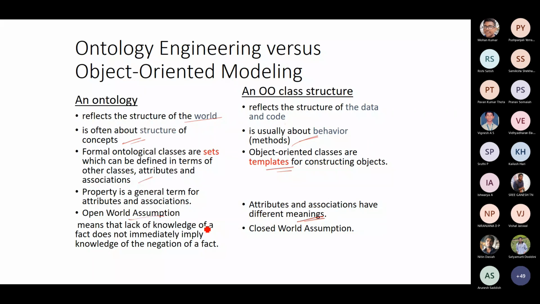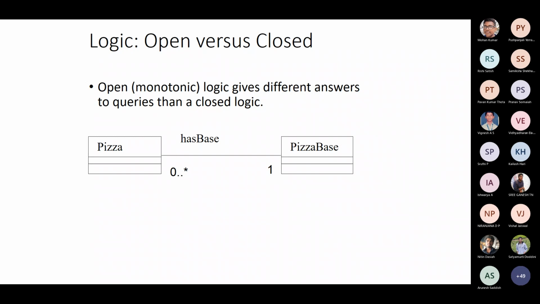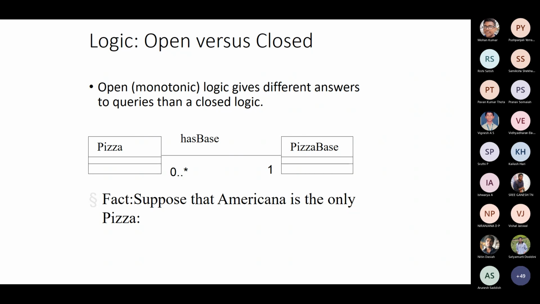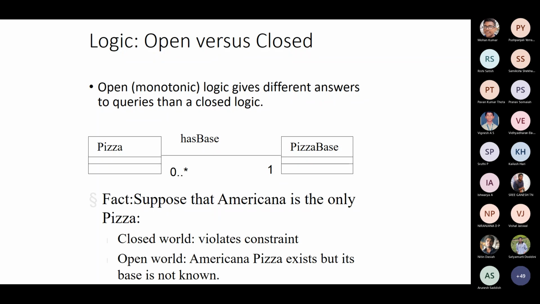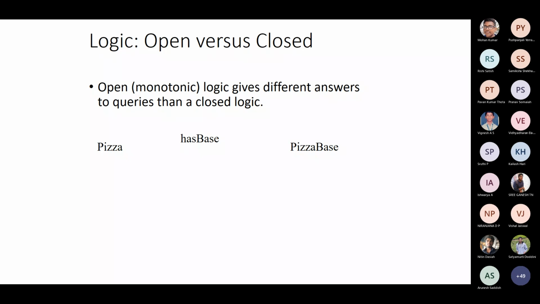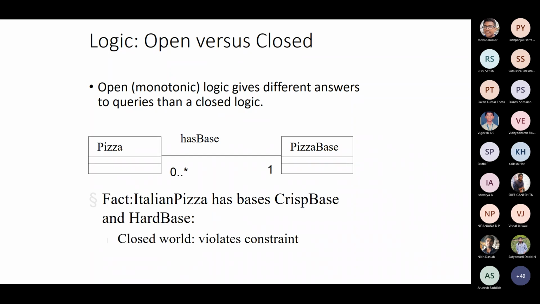So this has an open world assumption and this has a closed world assumption. Here, pizza has base and pizza base. So this is going to be open versus closed logic. An open logic gives a different answer to queries than a closed logic. Suppose that Americana is the only pizza, then the closed world says it violates the constraint. Americana pizza exists, but its base is not known. That is why we talk about open versus closed world. Italian pizza has bases, crisp base and hard base. So it violates the constraint. Crisp base and hard base are actually the same.